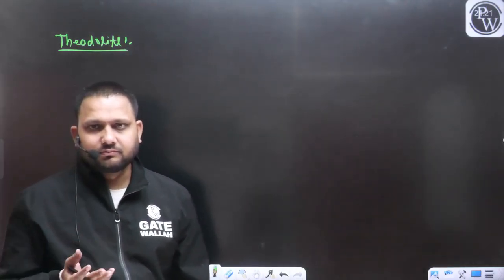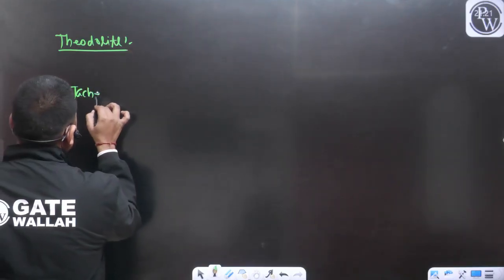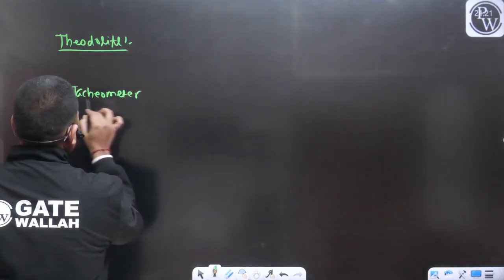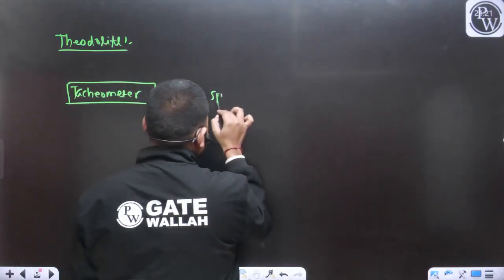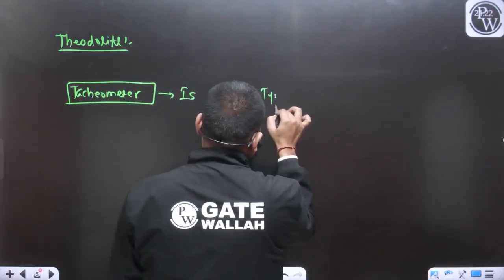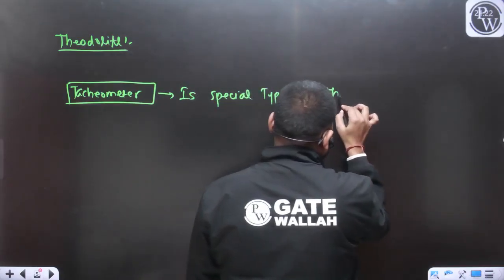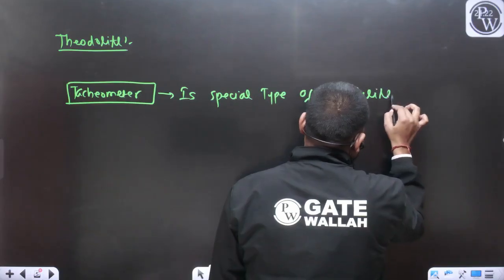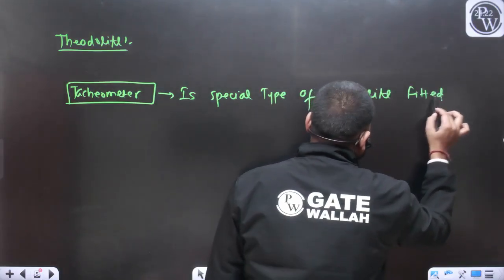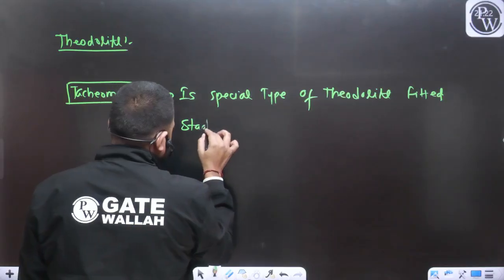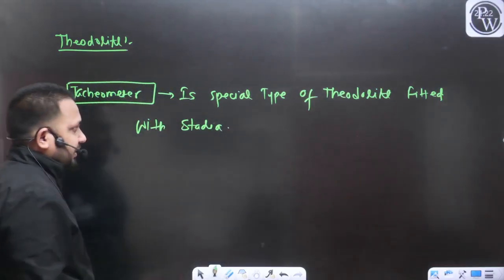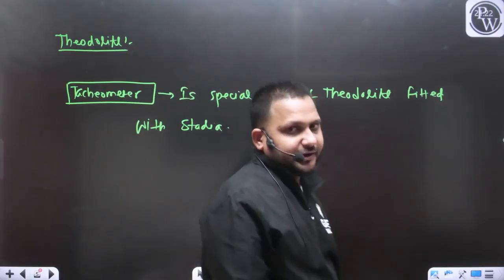So what is a tacheometer? If I want to define it, a tacheometer is a special type of theodolite fitted with stadia.